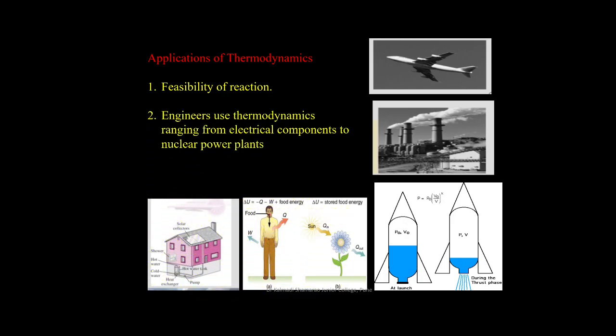Engineers use these thermodynamics laws ranging from electrical components to nuclear power plants. Apart from our day-to-day life, it has wide uses. For example, in a power plant, burning of a coal is converted to electrical energy. This is transformation of one form of energy to electrical energy.